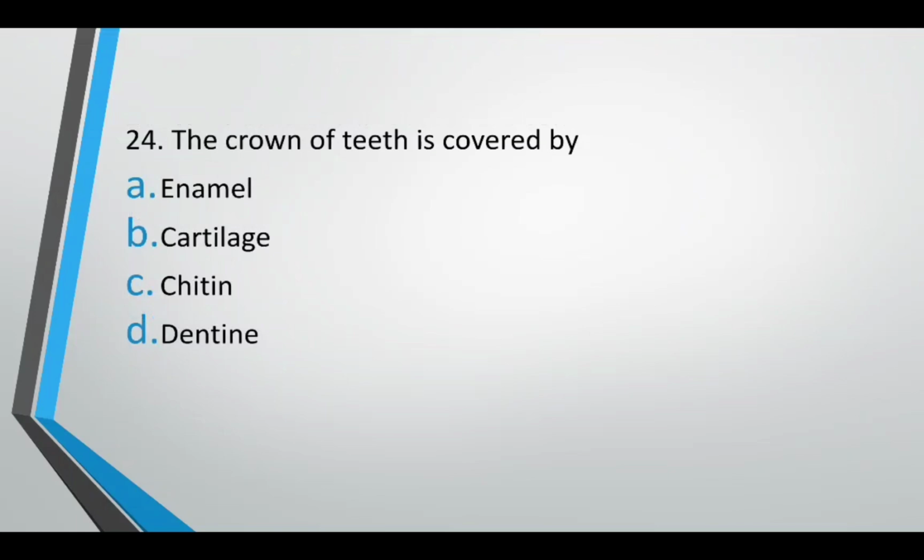Crown of teeth is covered by enamel, cartilage, chitin, dentine. The correct answer is option A, enamel, and enamel is also the strongest substance of a human body.